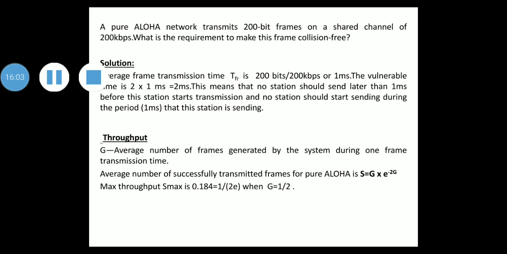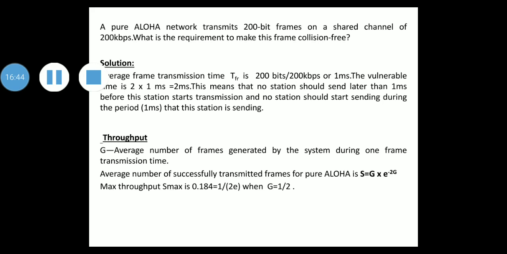Throughput. We'll consider here one term G, which is the average number of frames generated by the system during one frame transmission time. Then it can be shown that the average number of successfully transmitted frames for pure Aloha is S equal to G into e raised to minus 2G. So the maximum throughput S max is 0.184 for G equal to 1 by 2. We expect G equal to 1 by 2 to produce the maximum throughput because the vulnerable time is 2 times the frame transmission time.